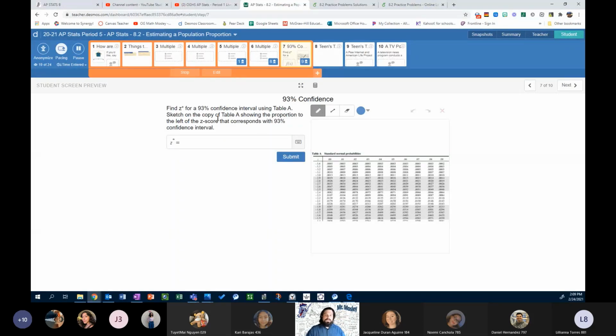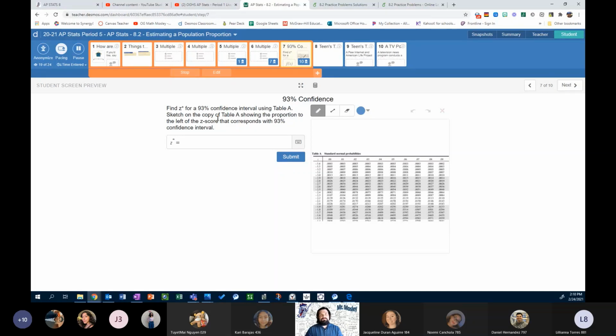All right. So we're dealing with a similar thing to what I was just talking about, where 93% is the percentage in the middle of my distribution, which means I have 7% remaining that gets split evenly between the 2 tails. The proportion of the area of each tail is half of 7%, or 3.5%. We need to convert that to a decimal, right? 0.035.